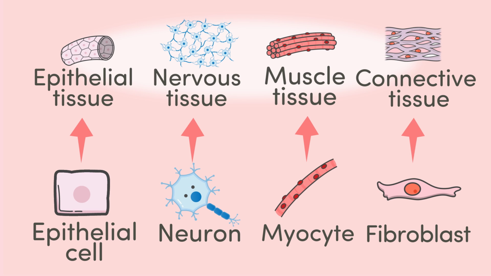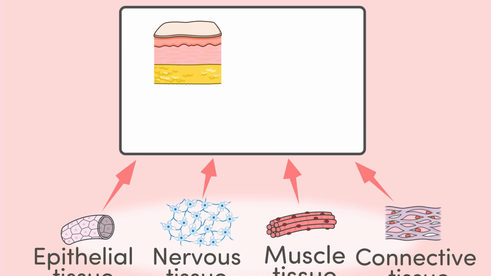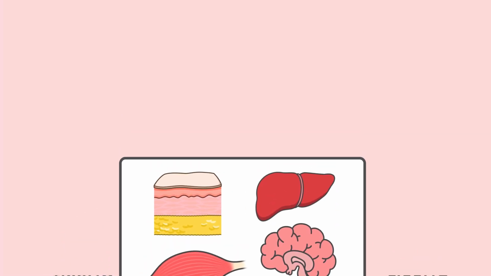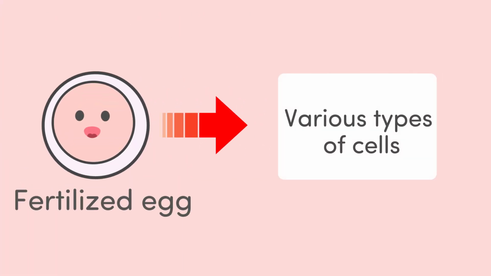When these tissues come together, they form organs, which are parts of the body with specific functions, like the skin, muscles, liver, and brain. And it's these organs, working together, that make up you. As I explained earlier, a fertilized egg develops into various types of cells as it multiplies.